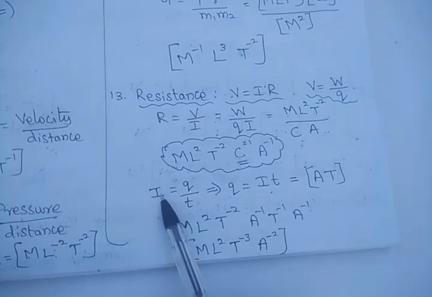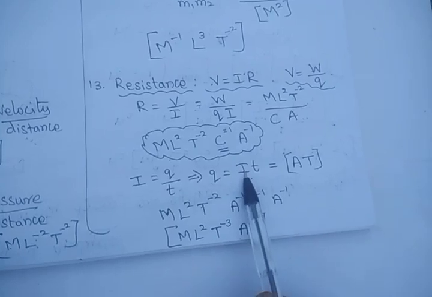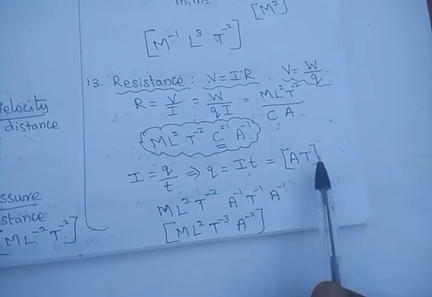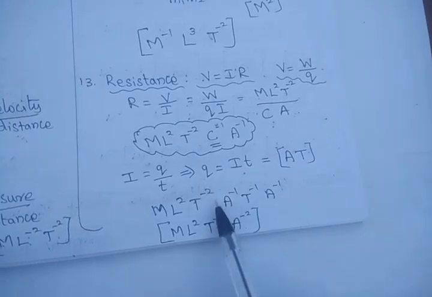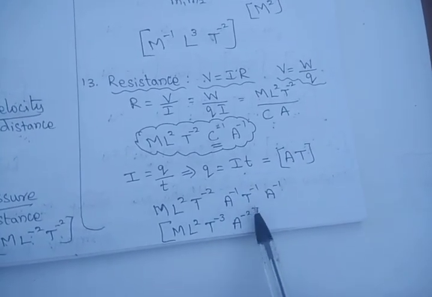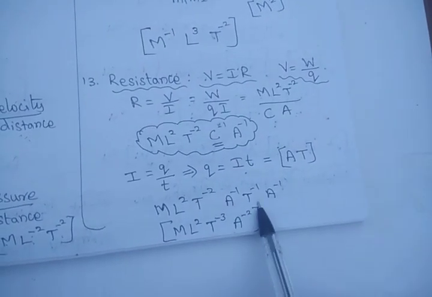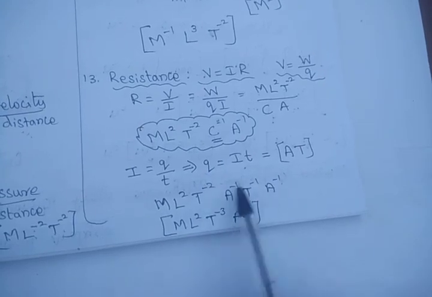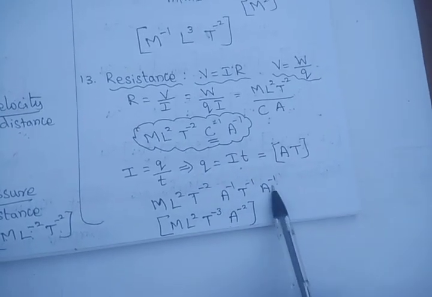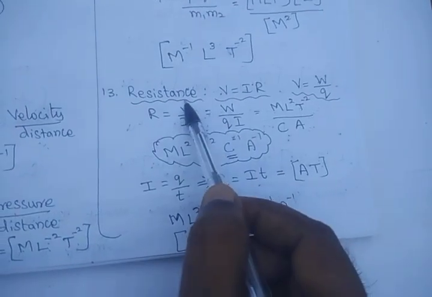For that, I is equal to Q by T, Q is equal to I into T. The SI unit of current is ampere and time is T. So you have to substitute here. So A T, and then T power minus 1, so we get A power minus 1, T power minus 1. In this place we have to substitute this one. Finally we get M L squared T power minus 3 and A power minus 2. This is the dimensional formula for resistance.